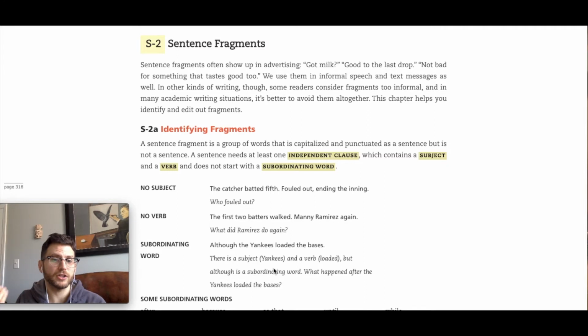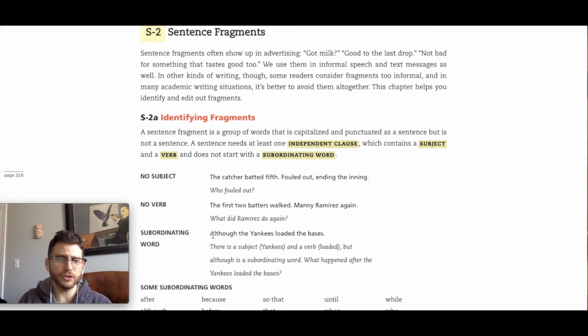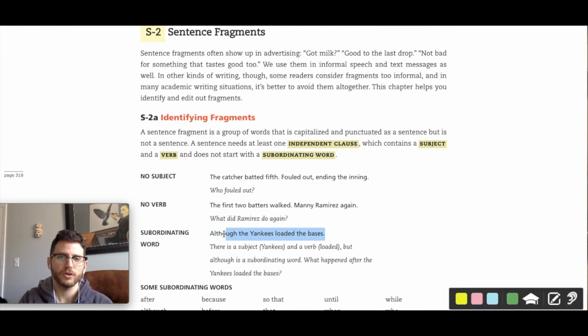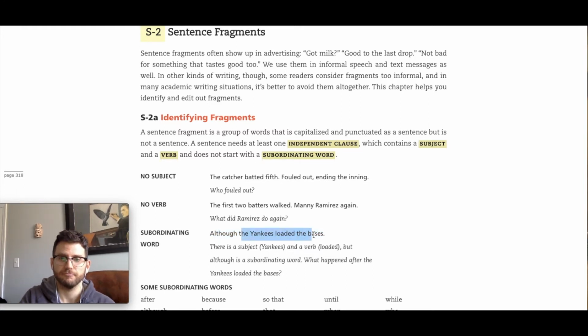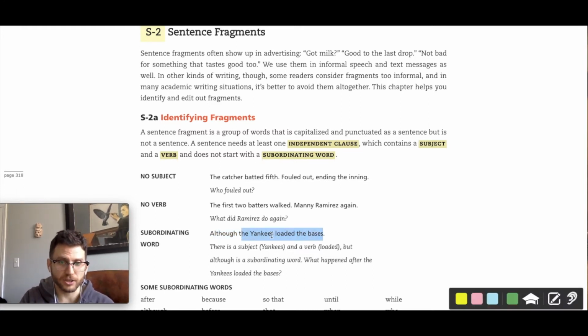When you have that dependent clause just sitting by itself, you have a fragment. So have a look at this dependent clause here. Although the Yankees loaded the bases. I've got a subject, Yankees. I've got a verb, loaded.